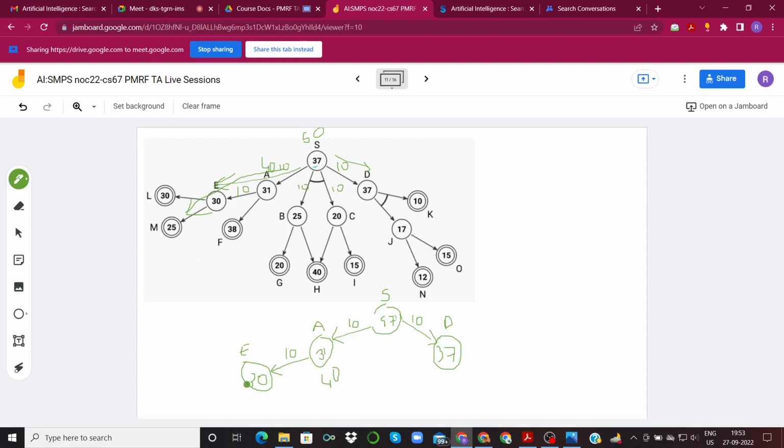Okay, and we will expand E and we will go to M, which gives us 25. H cost is 10, so this becomes 35, right? This becomes 45 and this becomes 55.